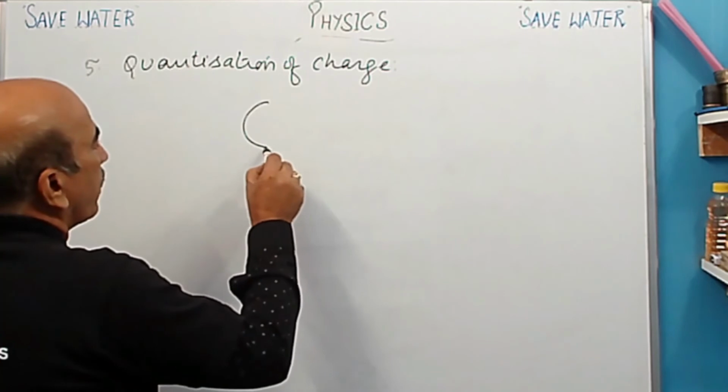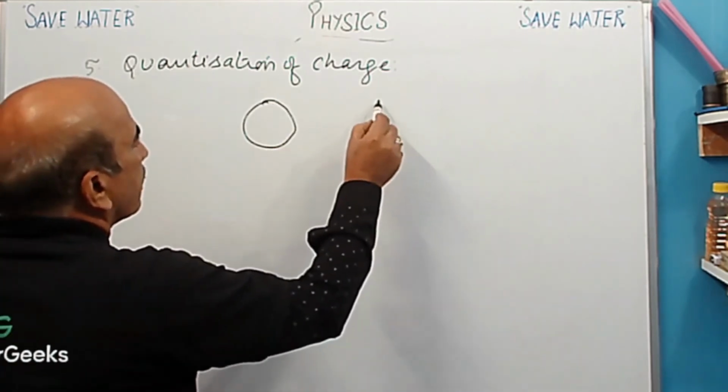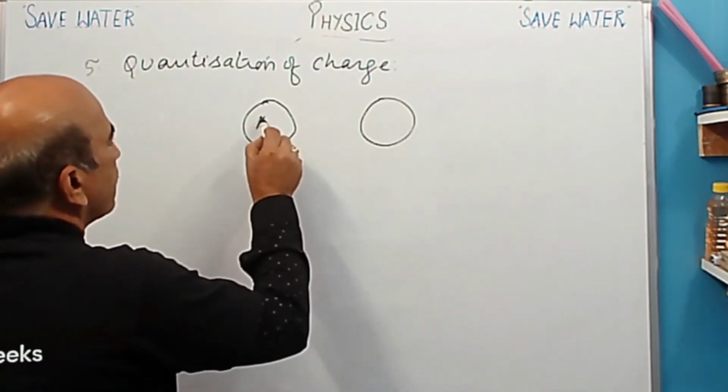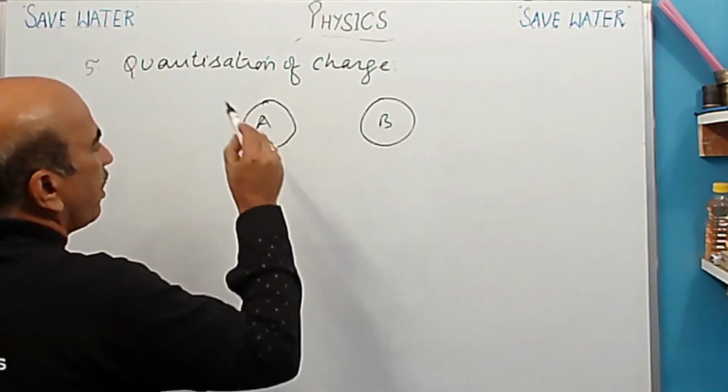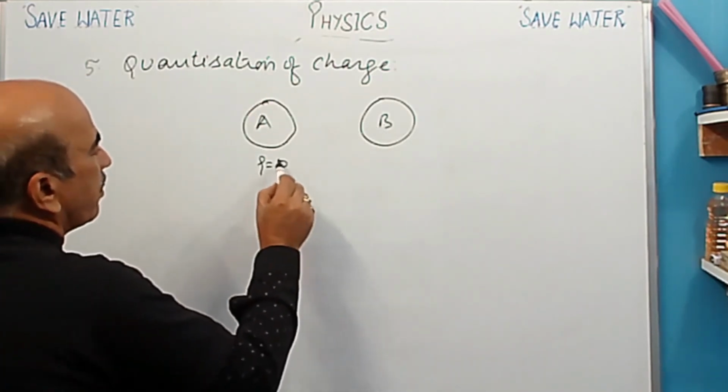So here now we are discussing. So there are two bodies. This is one body A and this is another body B. This is A and this is B. So in the beginning, both have charge 0 on them.